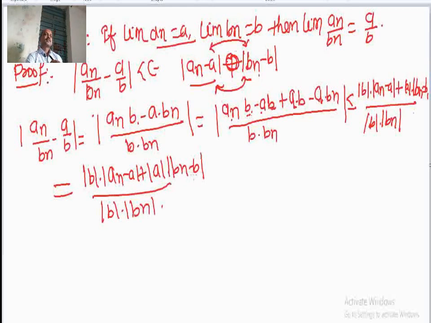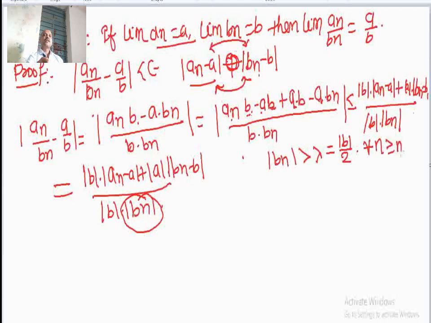Now you can see that a and b are known to me, but here bn is the general term of the sequence and I want to remove these terms. To remove these terms, we apply the lemma we just proved. We have proved that for epsilon greater than 0, that is mod b by 2, there is a term bn greater than lambda. What is lambda? Mod b divided by 2. This is lambda, and this holds for all n greater than or equal to m3. I can use this knowledge. Okay, bn is greater and this lambda is smaller.